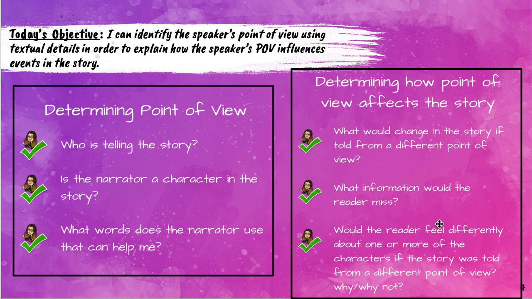Well, like I said, we would have missed that it was problematic, what this woman was doing. Would the reader feel differently about one or more of the characters if the story was told from a different point of view? So using the scenario that we just had, yes, we would have felt differently about the lady in the airport. When we read it from Delphine's point of view, we felt a negative feeling toward this woman, right?